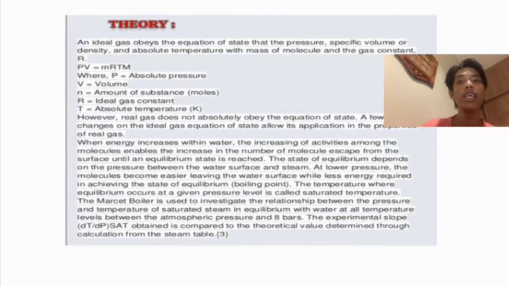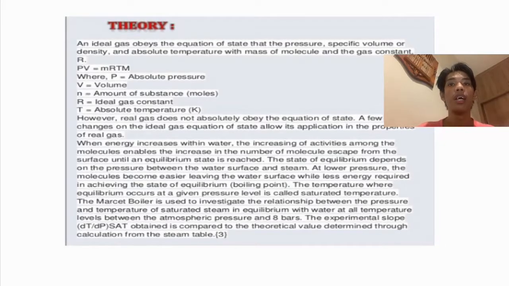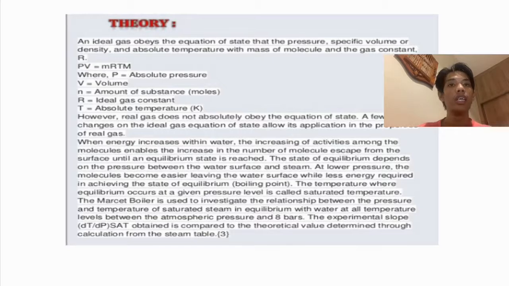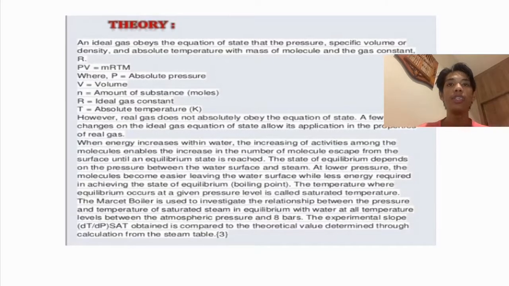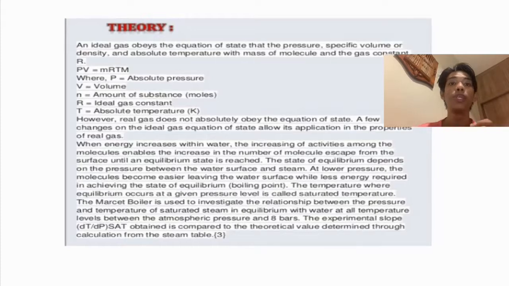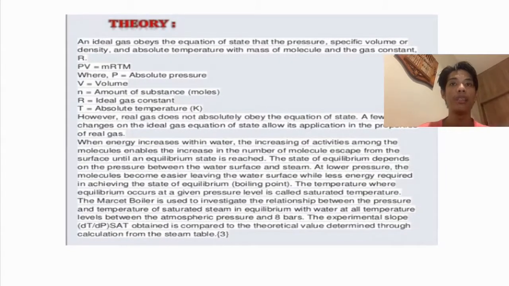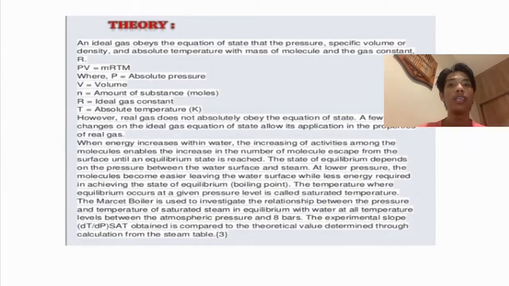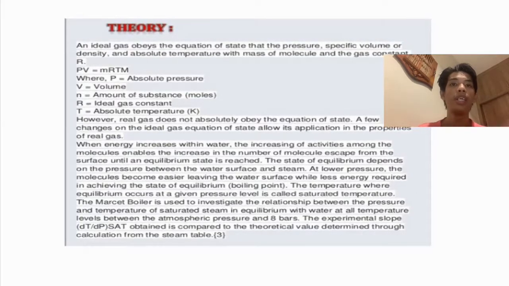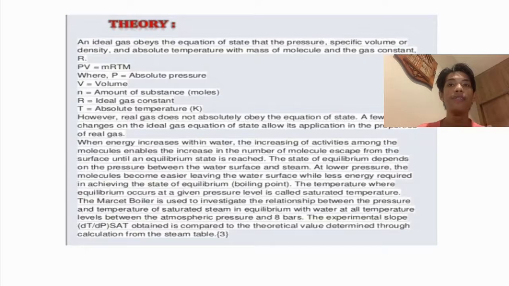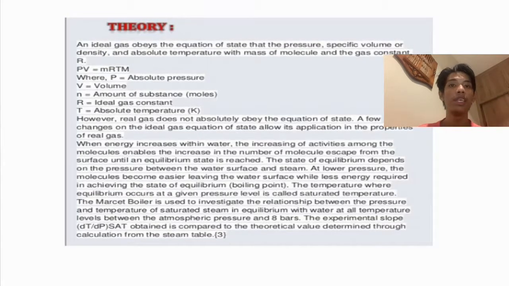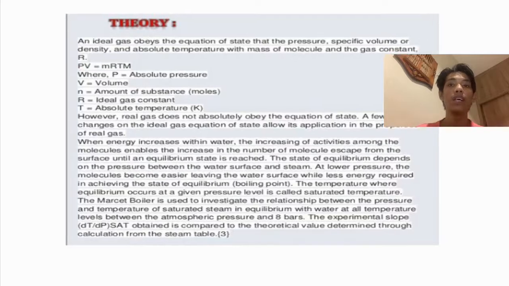And the theory in this experiment: for an ideal gas, the equation of state relates pressure, specific volume or density, and absolute temperature, with the mass of the molecules and the gas constant. However, a real gas does not absolutely obey the equation of state. A few changes to the ideal gas equation of state allow its application to the properties of real gas.